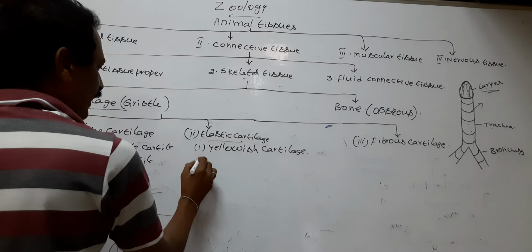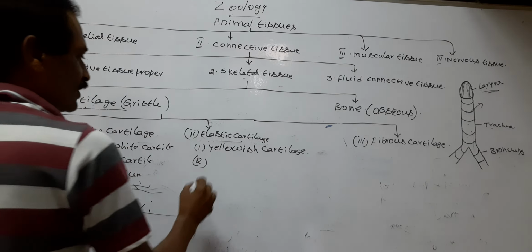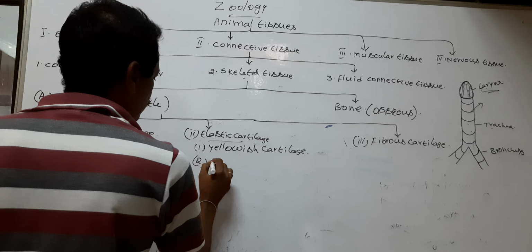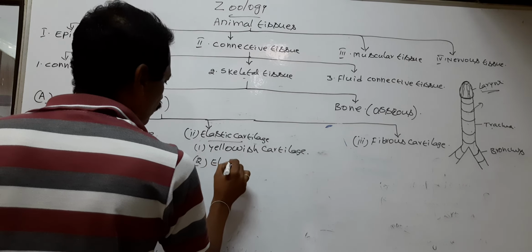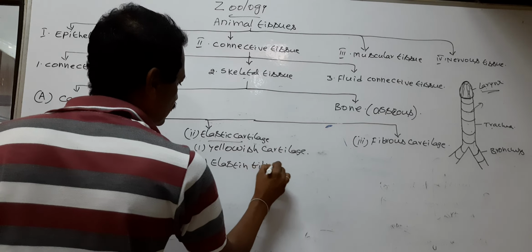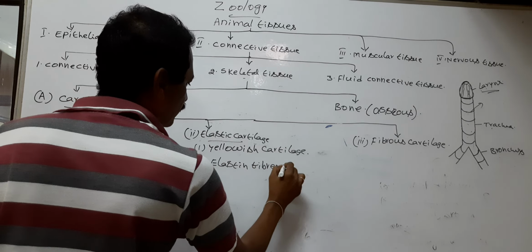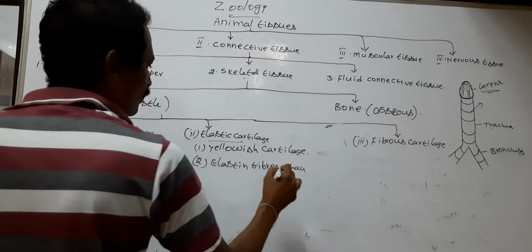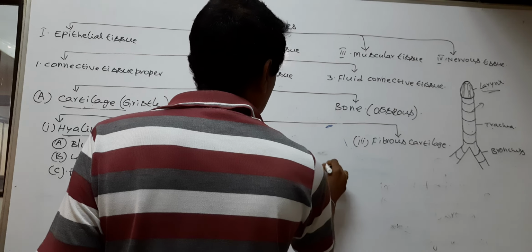The elastic cartilage possesses more elastin fibers than collagen fibers.